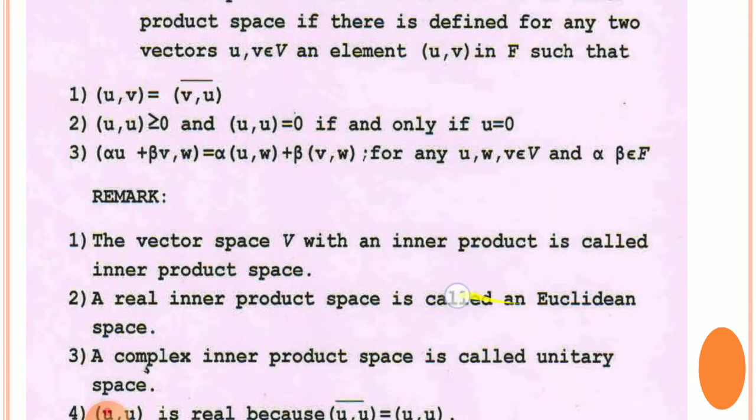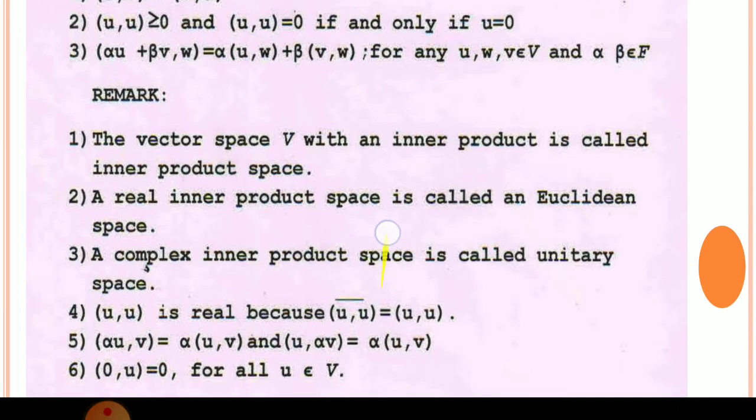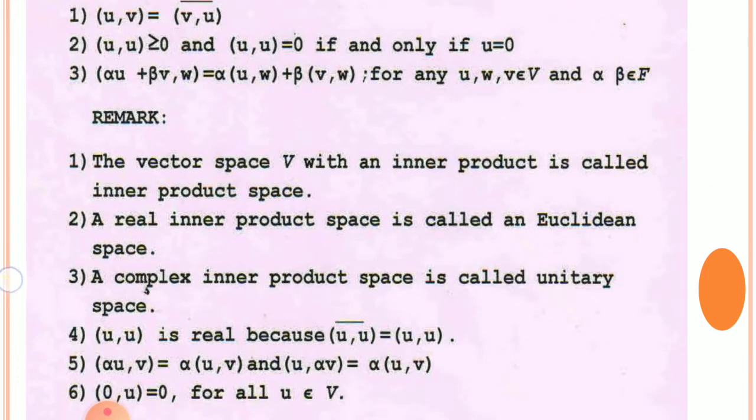Then a remark: a vector space V with an inner product is called an inner product space. If V is a vector space over the field F, and we define an inner product on the vector space V, then such a vector space is called an inner product space. A real inner product space is called a Euclidean space. Real inner product space means F is a field of real numbers.